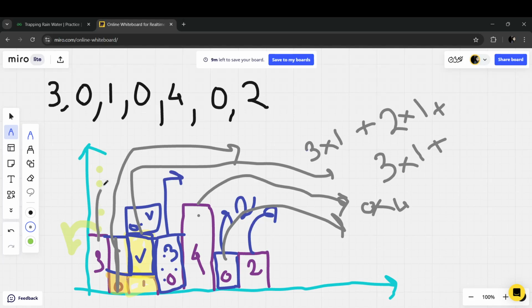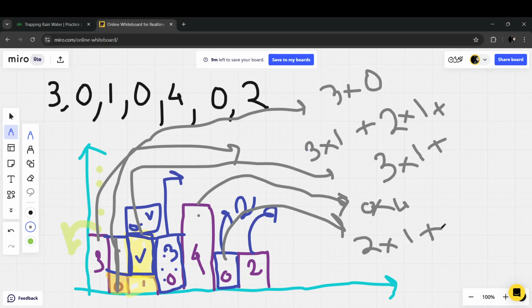And also for the first one, it will be 3 into 0 because it will be overflowing. Now for this 0, the shorter building is 2 here. So it will be 2 into 1 because the width given to us is 1. Now if I see it is 2, again it will overflow, so it will be 2 into 0.